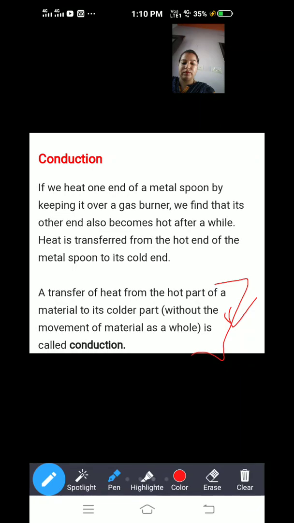What is the reason behind that? You know that the particles of a solid are not moving. The particles of the spoon are not moving from one end to another, but the other end is becoming hot.